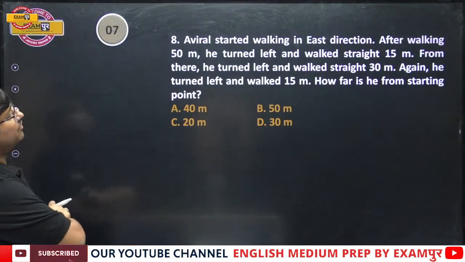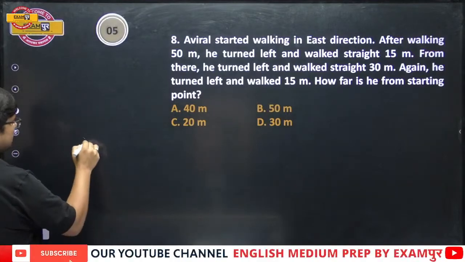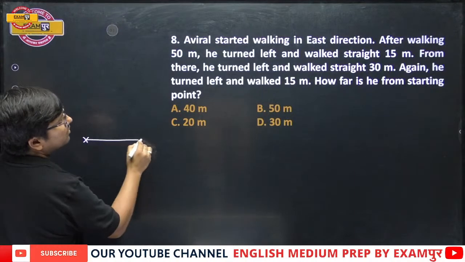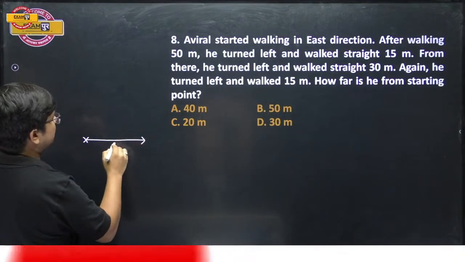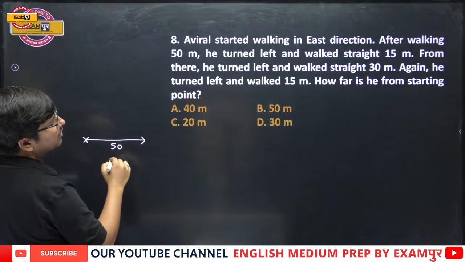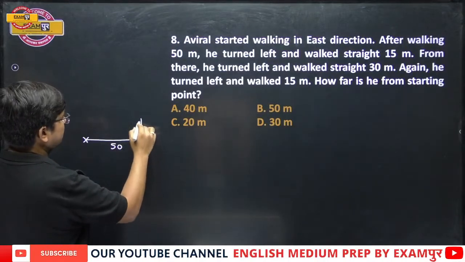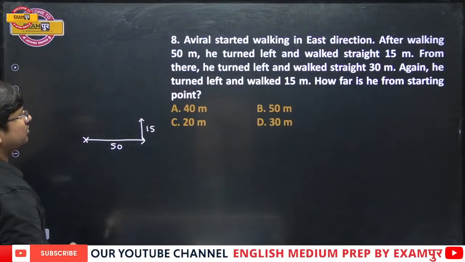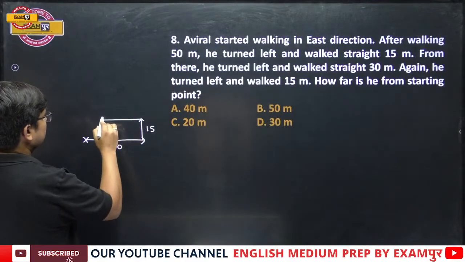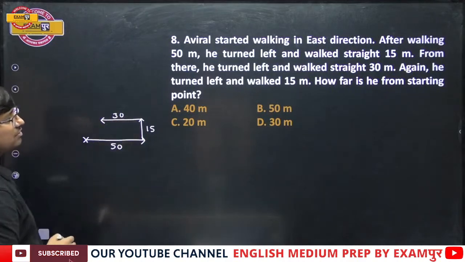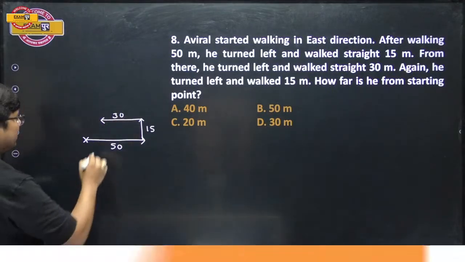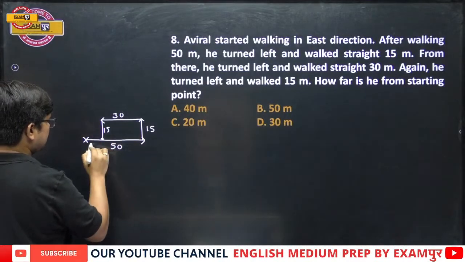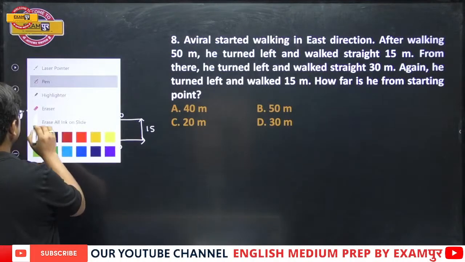Now see, Aviral started walking in east direction. Now suppose this is the starting point, and Aviral started walking in the east direction. After walking for 50 meters, he turned left and walked straight 15. From there he turned left and walked 30. Again he turned left and walked 15. Now please understand, if this is 30, even this distance is 30, so the remaining one is 20.